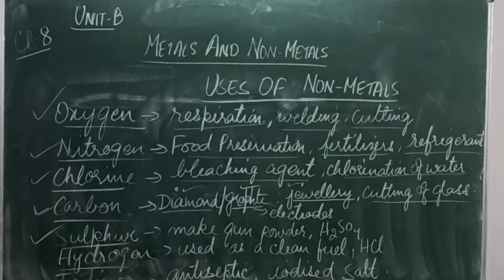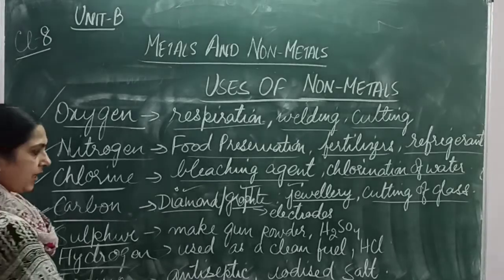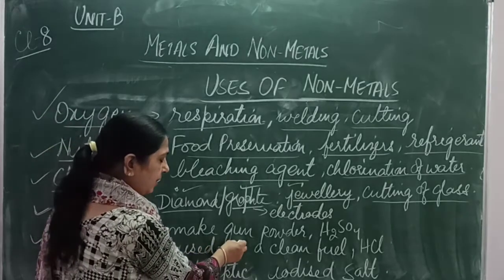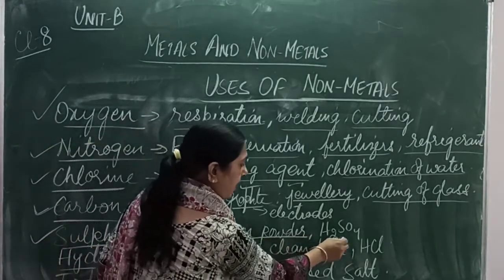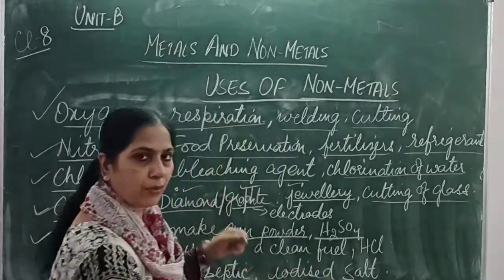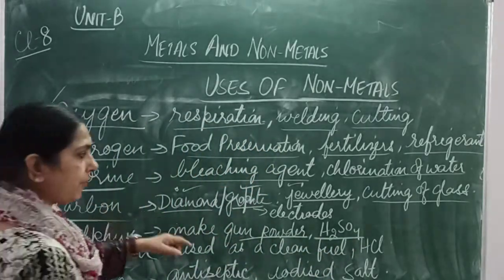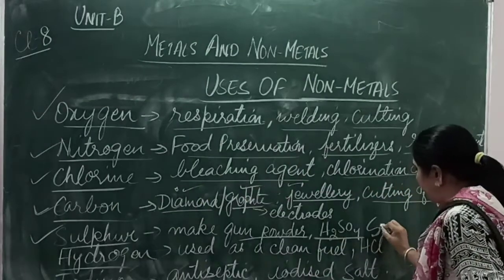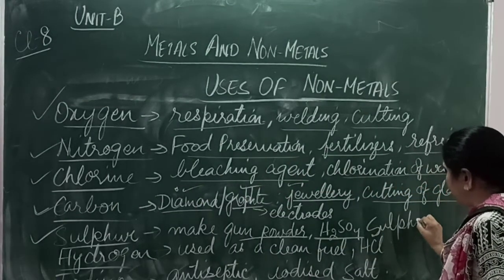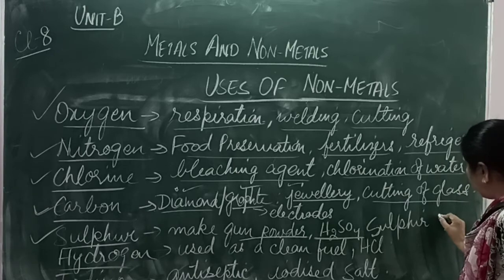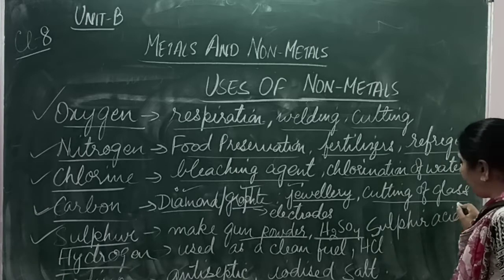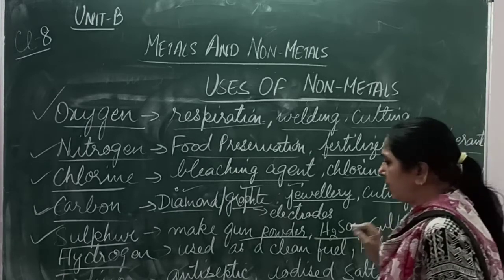Then we have got sulfur. What's the use of sulfur? It is used to make gunpowder and sulfuric acid. H2SO4 is sulfuric acid. So it's used to make sulfuric acid, right?